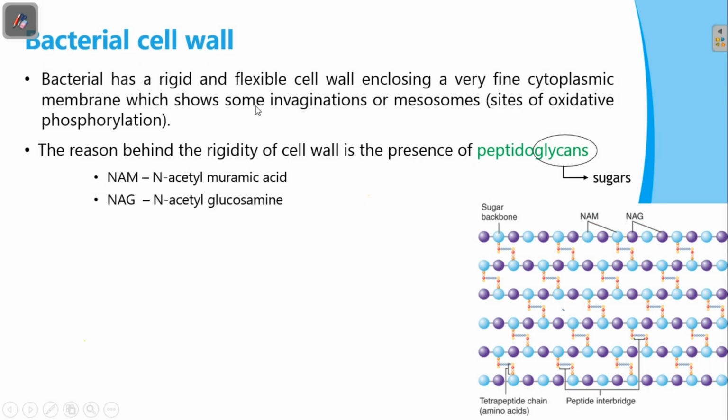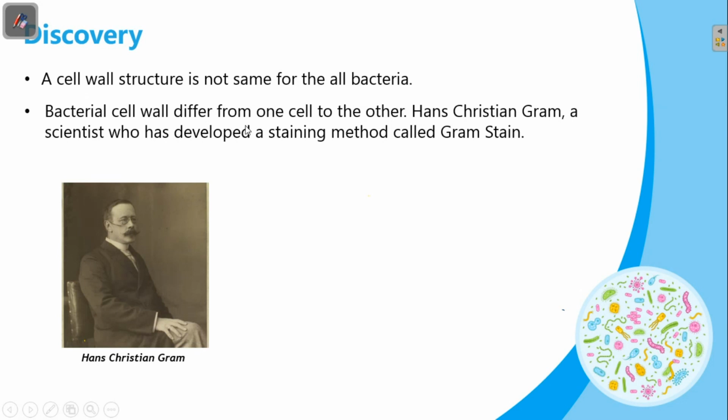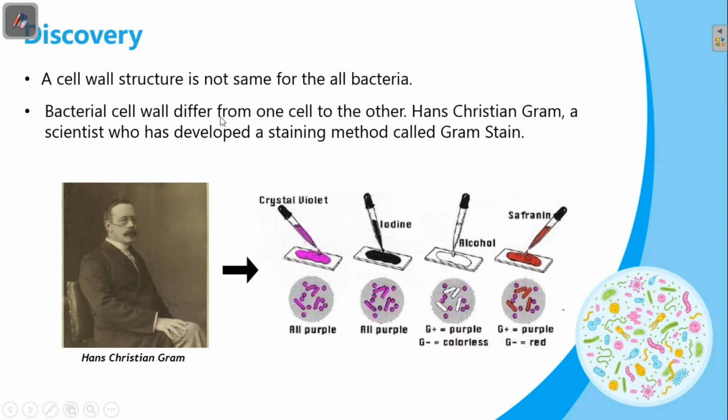The cell wall structure is not the same for all bacteria. It is different from one cell to the other. By using the Gram stain method, we can identify the cell wall structural differences. This method was discovered by Hans Christian Gram. In this method, the bacteria are stained with a dye called crystal violet.